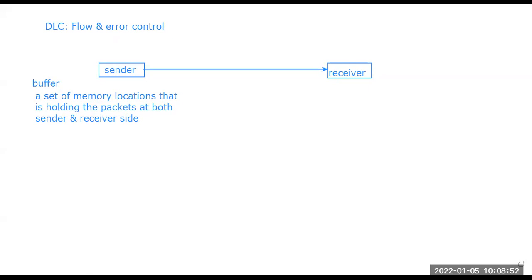So this buffer can be used in two ways, meaning two buffers are actually being used here. One is at the sender, and one is at the receiver side.